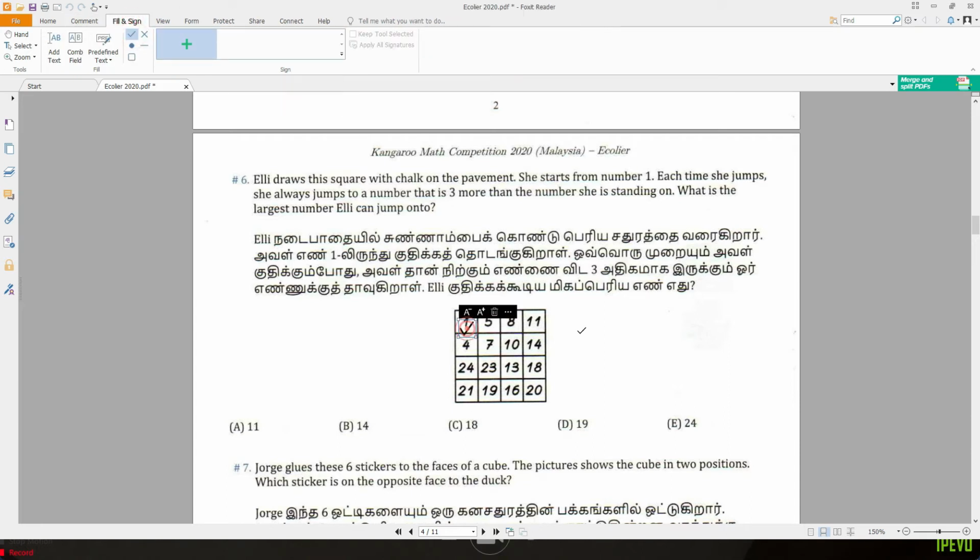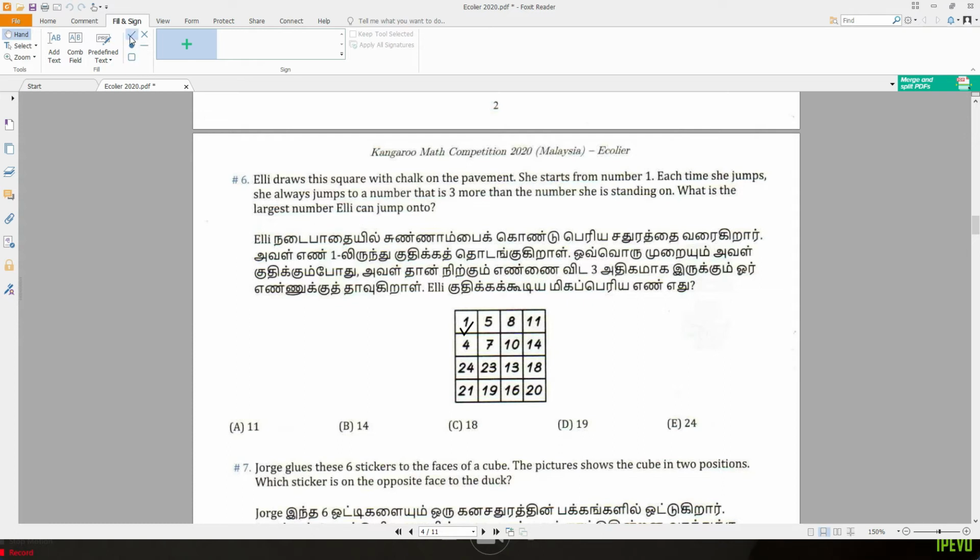And then each time she jumps, she always jumps to a number that is 3 more than the number. If 1, she has to go to 1 plus 3, 4. If 10, 10 plus 3, 13. If 25, 25 plus 3, 28. That means every time you jump, you have to find a number which is plus 3. The question asks what is the largest number Ellie can jump to.